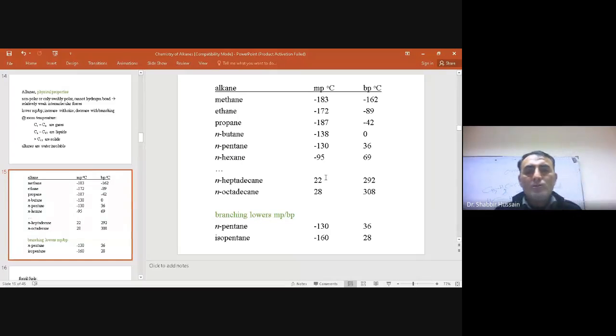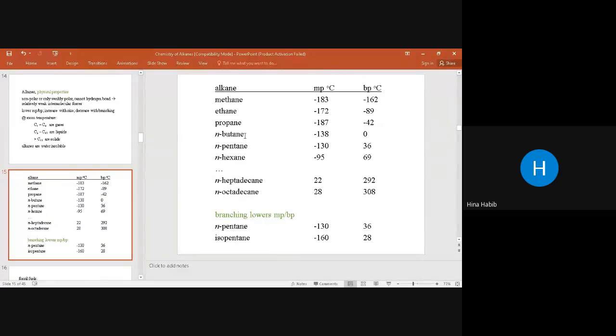If we try to discuss in detail the alkane family, the first member is methane. Its melting point is -183, a very low melting point, because methane, ethane, propane, and normal butane are gases in nature.